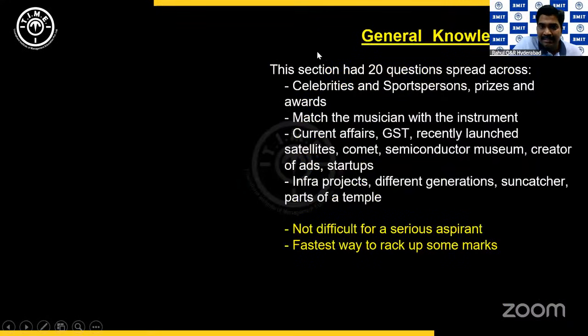And then the GK section, all of you know the score doesn't actually matter at this point, right? These 20 questions do not have negative marking, and it wasn't difficult for a serious aspirant at all. With some preparation, if you're reading, following the news, following the magazine, following the happenings around, all these questions should be very easy to answer. There were questions on celebrities, sports persons, prizes and awards, match the musician with the instrument, current affairs.